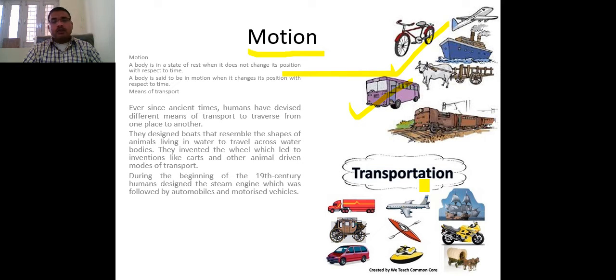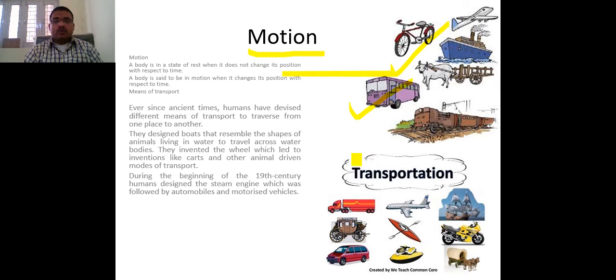But if you want to take something, then you have to leave your home. If you are going from your home to take any kind of object, that means your position is changing with respect to your home. And that change provides the information whether the object is in motion or not in motion. That's why we are going to talk about motion.